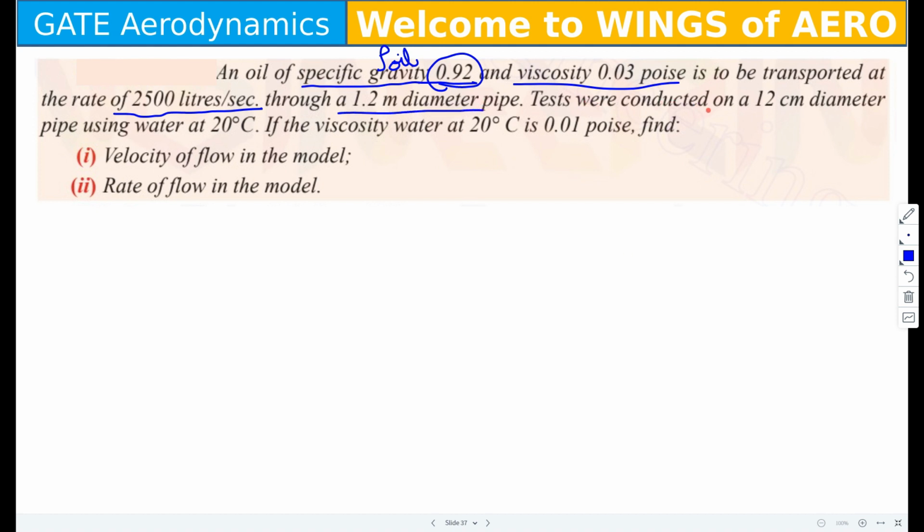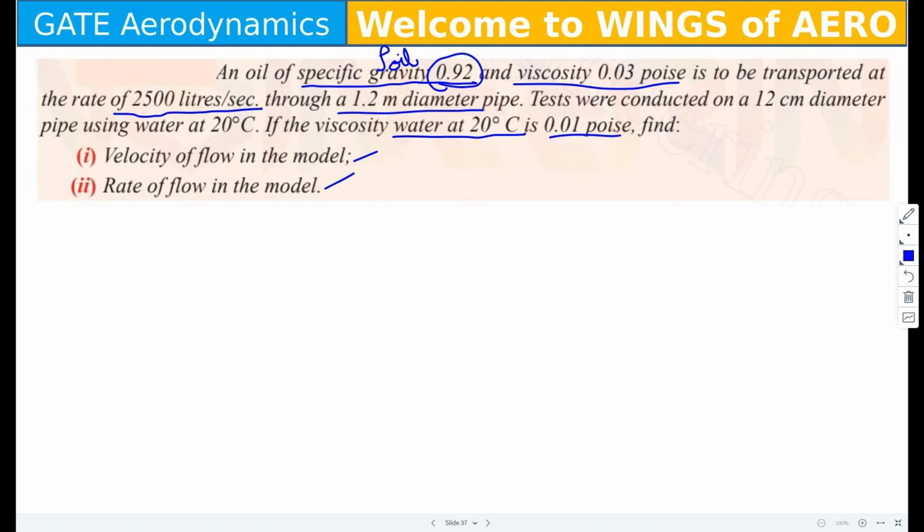Tests were conducted on a 12 centimeter diameter pipe using water at 20 degrees Celsius. If the viscosity of water at 20 degrees Celsius is 0.01 poise, find the velocity of flow in the model and the rate of flow in the model.